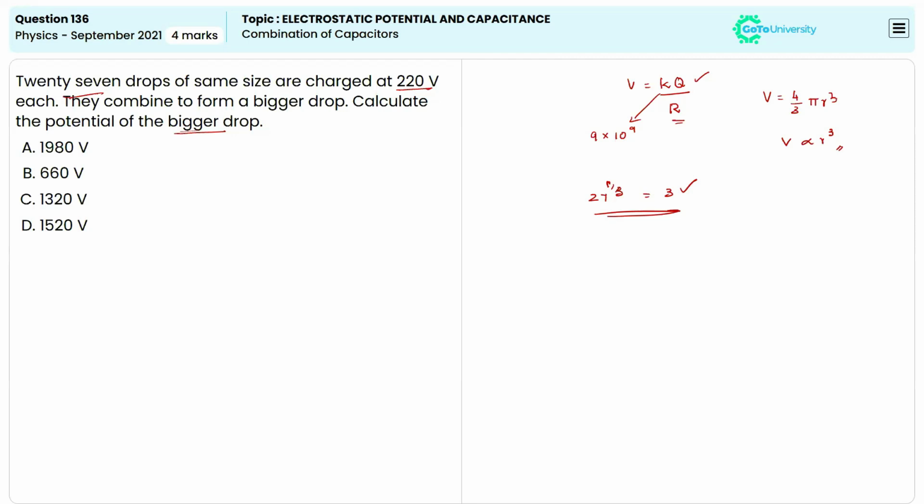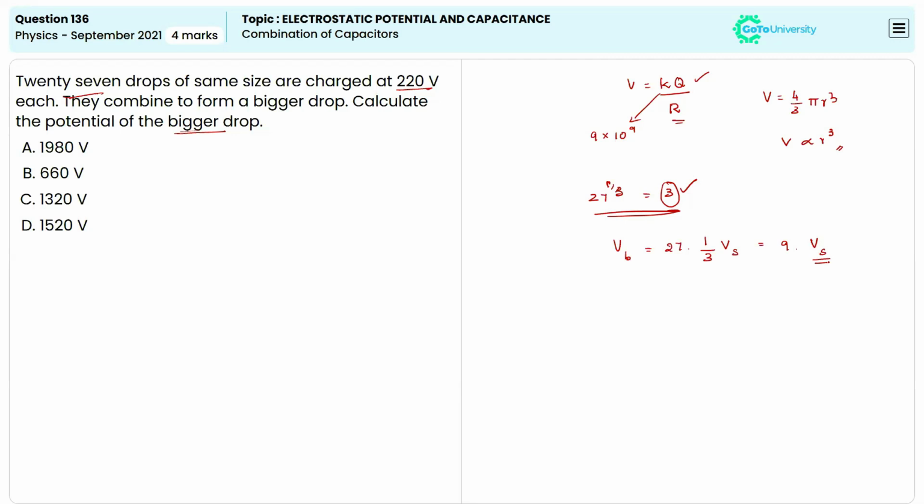Now, in case of the potential of the big drop, we can write it will be 27 times 1 over 3 of V small, because in terms of radius it will be 3 times. That's why 1 over 3. So we can write 9 times the value of the potential of the small one.